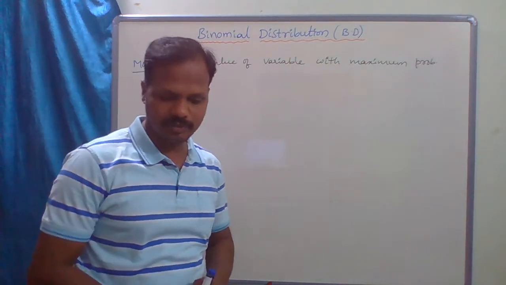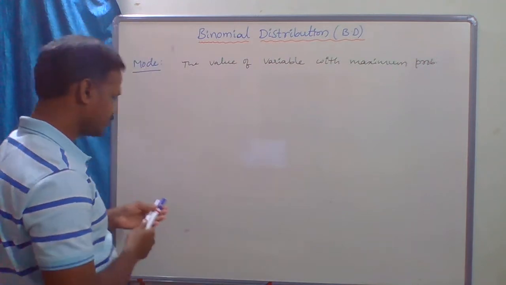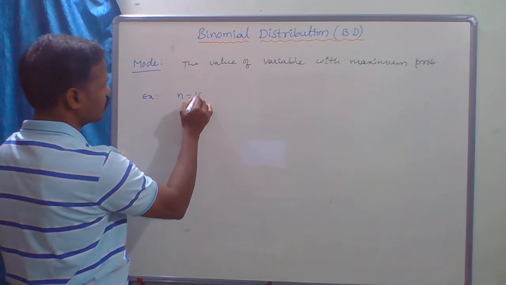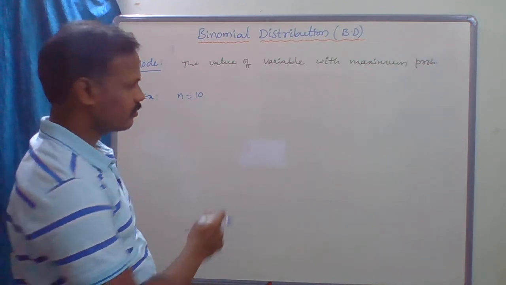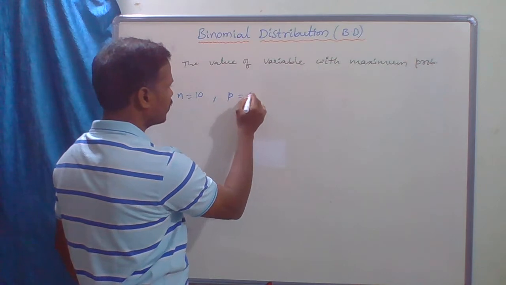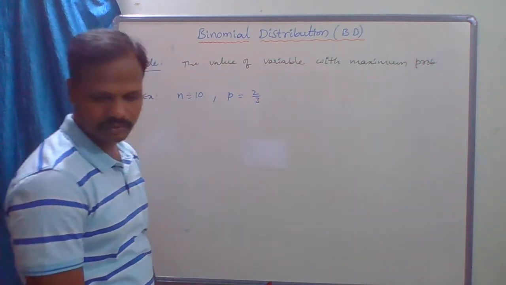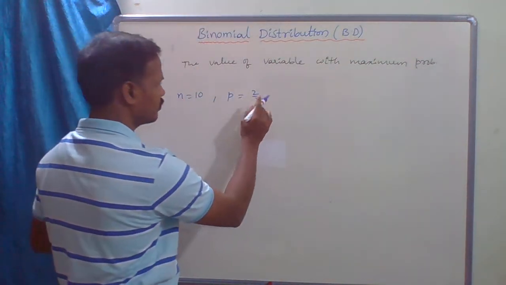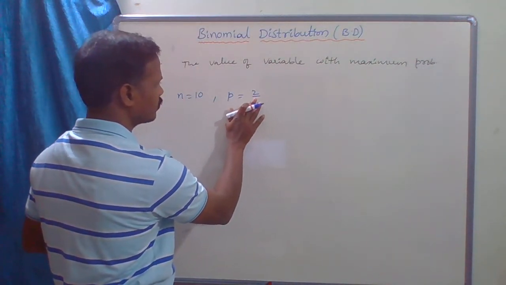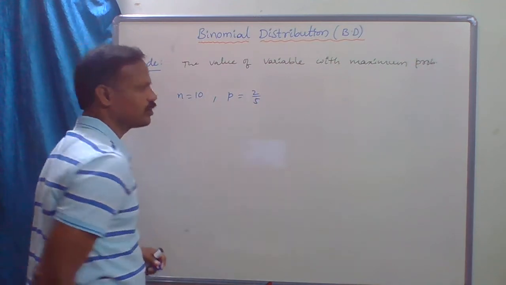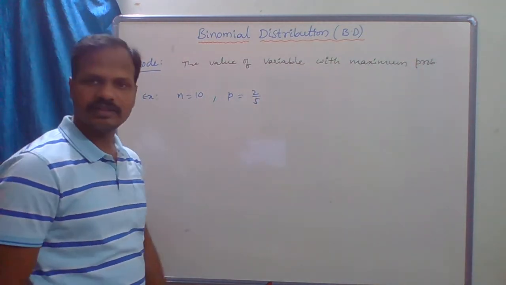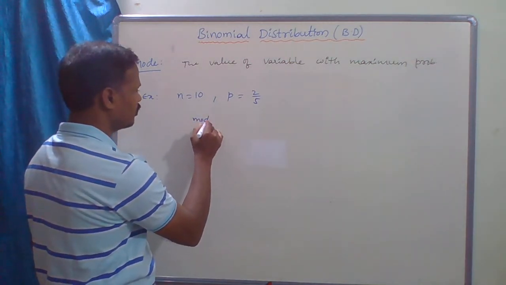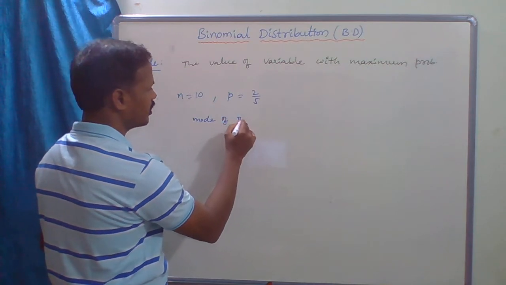In a binomial distribution with n equal to 10 and p equal to 2 by 5, find the mode of the binomial distribution.